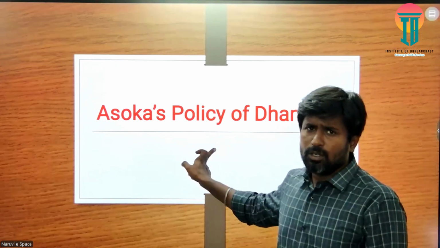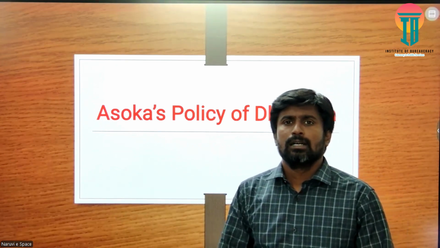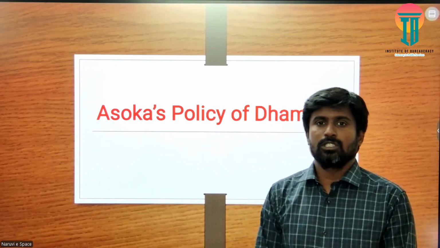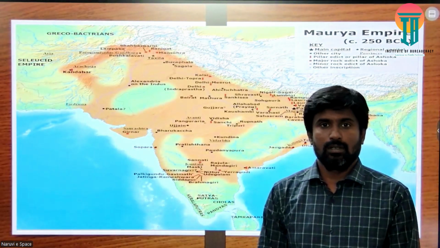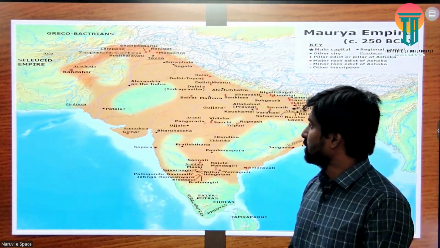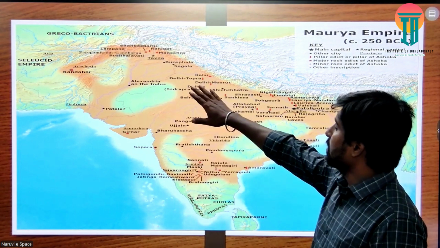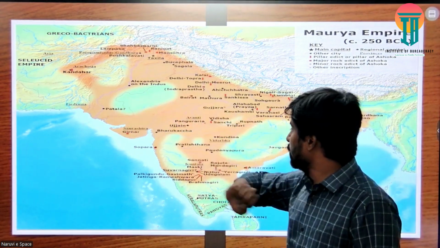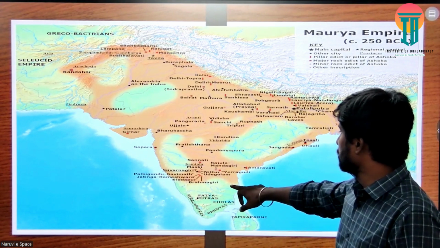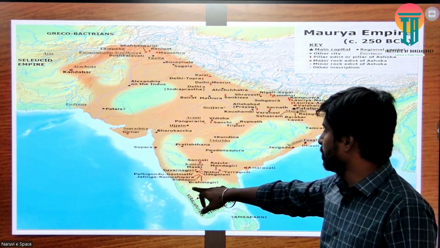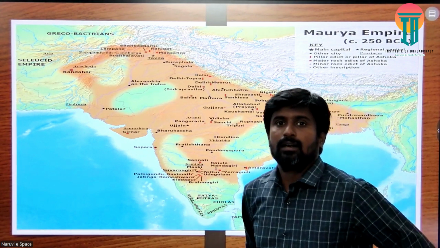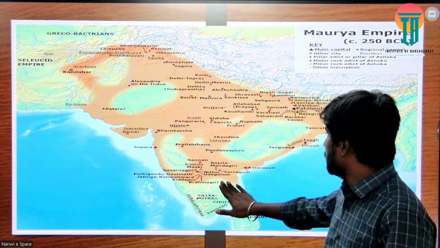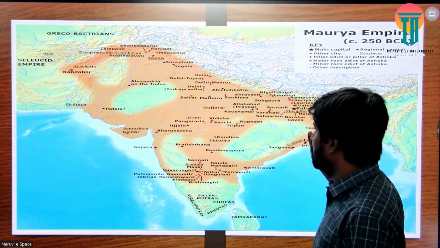So, in this, first we'll look at the territories which Ashoka ruled. It starts from the northern part of India and the northwestern part of India. We can look at those regions. It covers up to the southern part here, the present day Karnataka and Andhra Pradesh. It reaches over here, and even the Bengal region it covers.